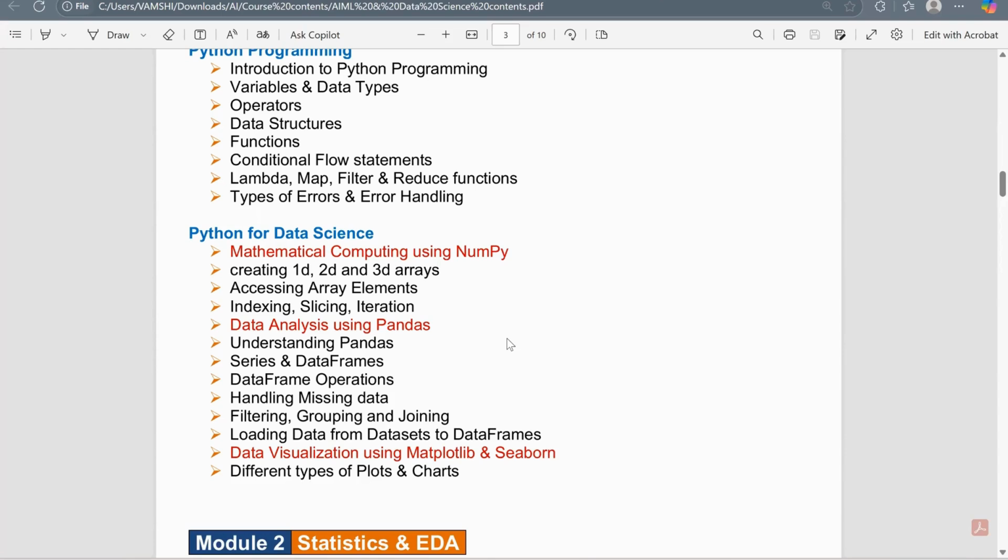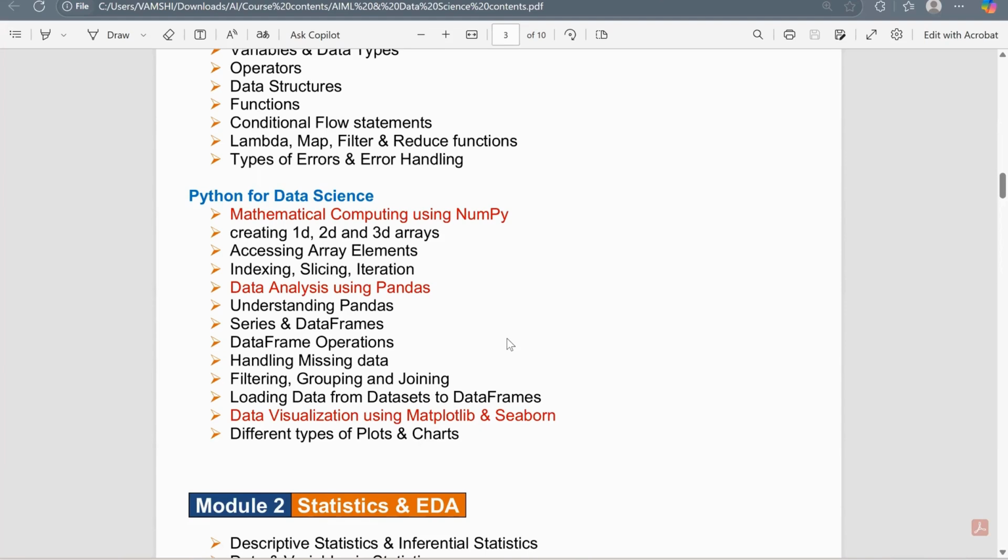And again, when it comes to Pandas, Pandas is a data analysis tool. It is mainly used to analyze data in the form of a data frame. Things like how to handle missing values, how to remove duplicates, how to perform different data frame operations, how to filter the data, how to group the data, how to join the data from different data sources, how to look at the trends in the data. So likewise, we work with different kinds of analysis in Pandas.